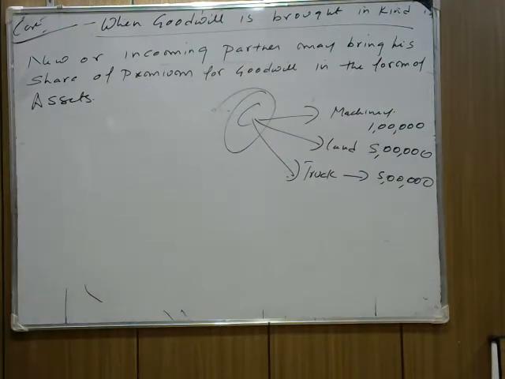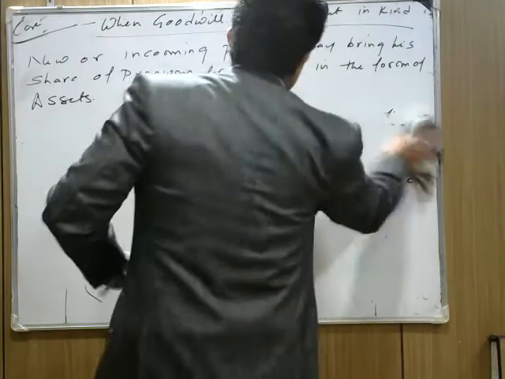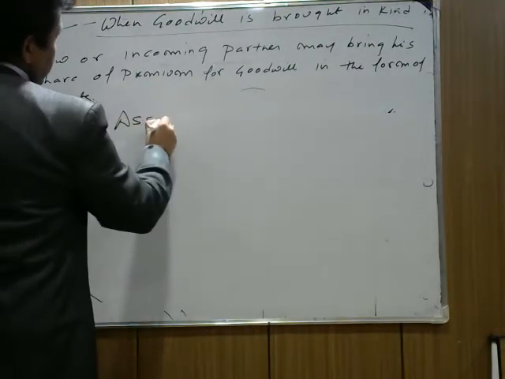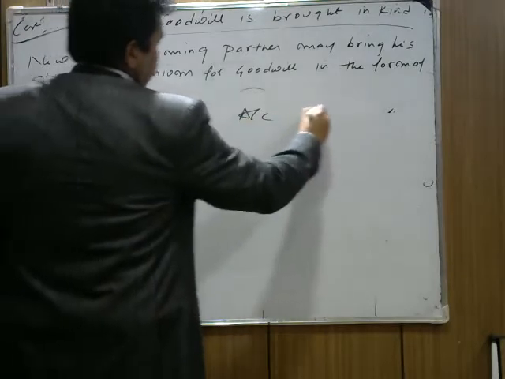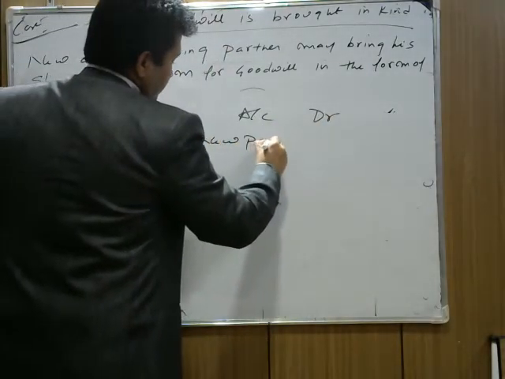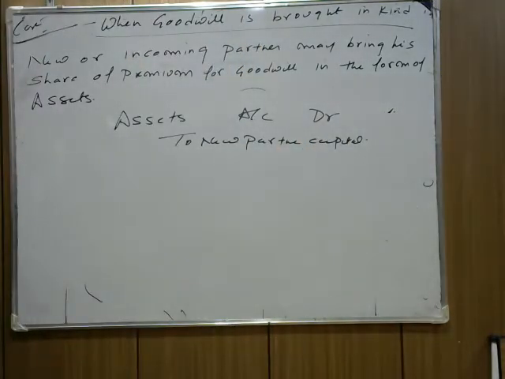Note down the question first. When your incoming partner brings his share of payment for goodwill in the form of assets, in this situation the assets brought in are debited individually. So when we pass the entry here, we write simply: assets account debit, to new partner's capital account, and to premium for goodwill.